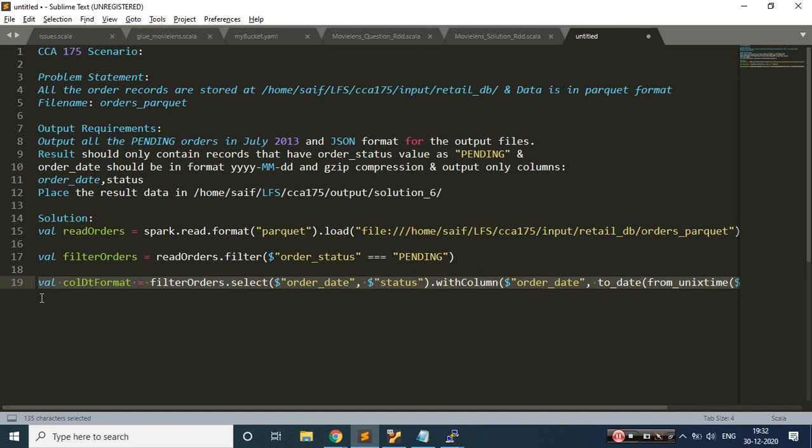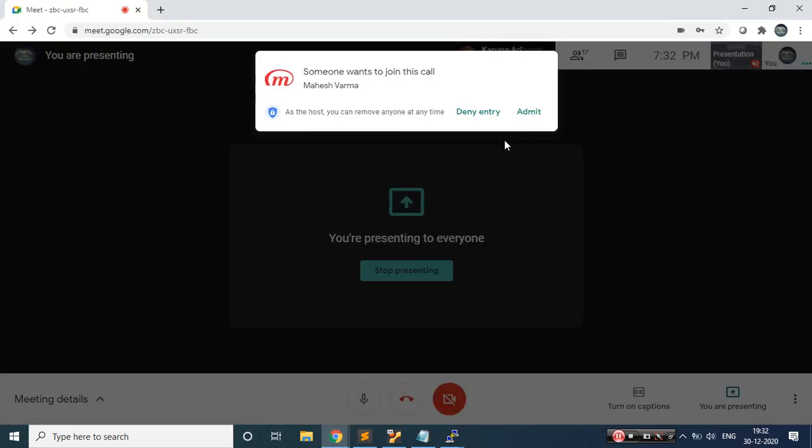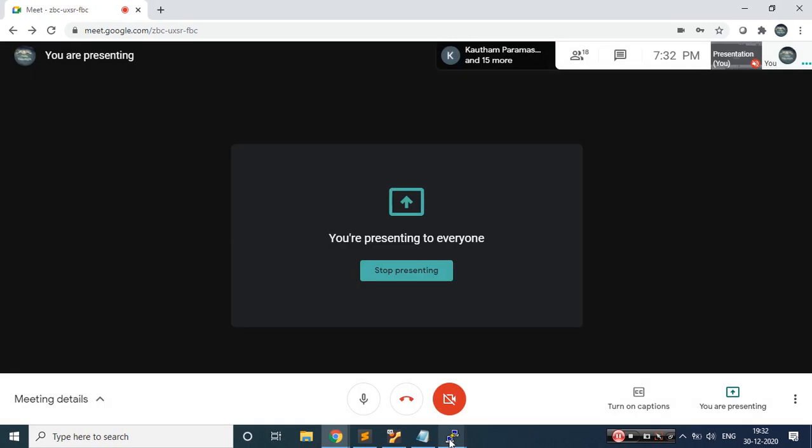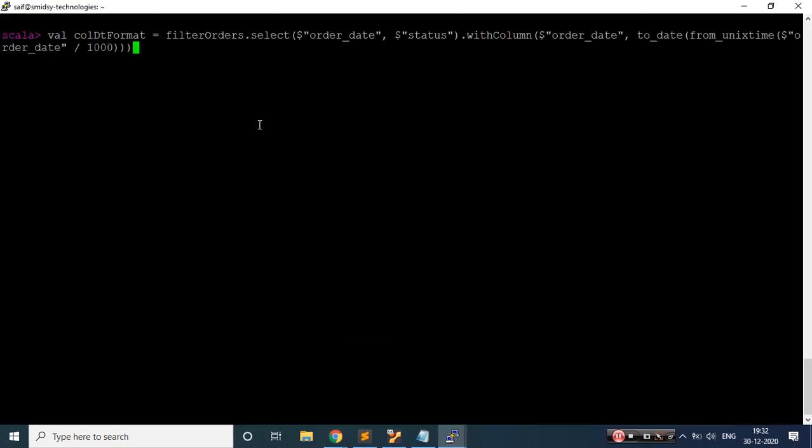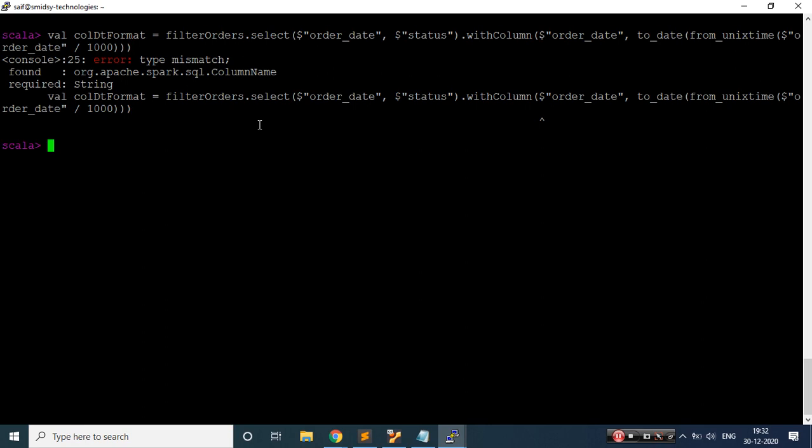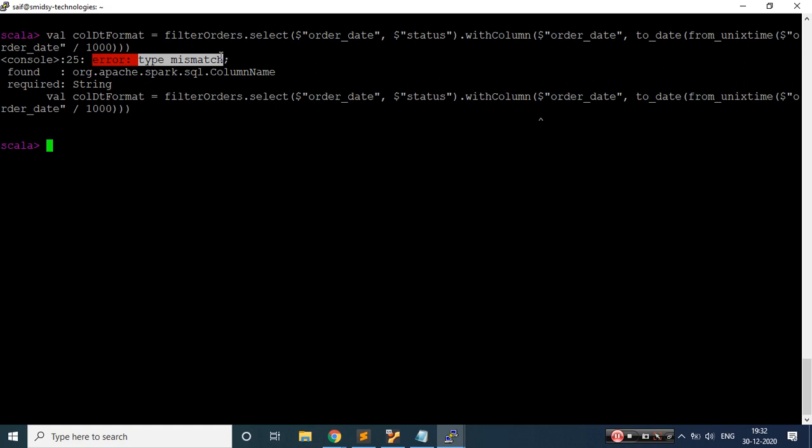Let me copy this entire thing, paste this and hit enter. Okay, it is telling us that there is some issue. So what is that? This is the error. The first thing they are saying is type mismatch, which means there's a type mismatch in this. Let's see what the type mismatch is.